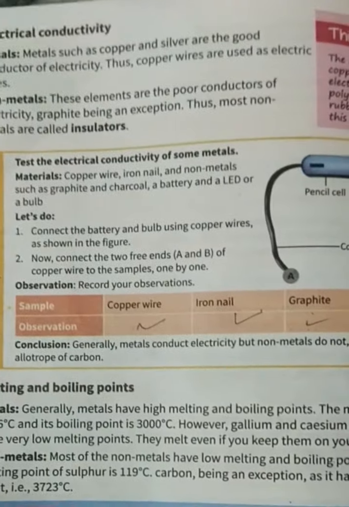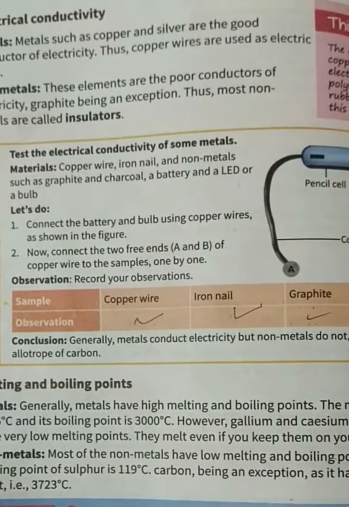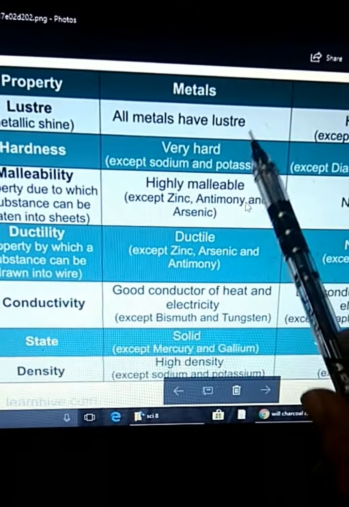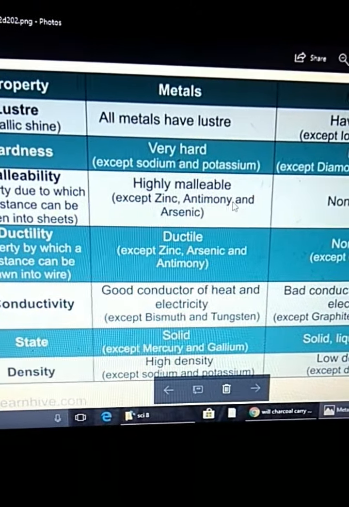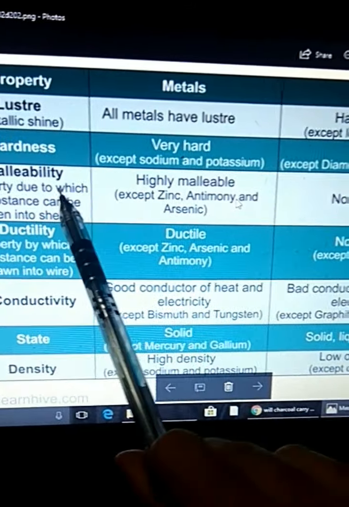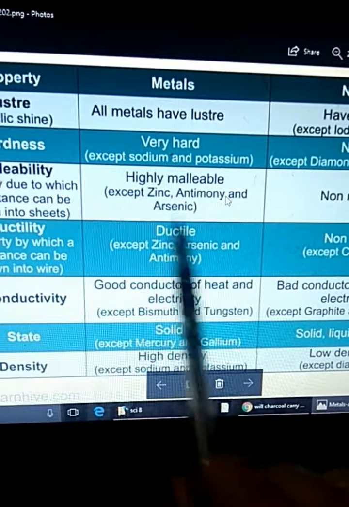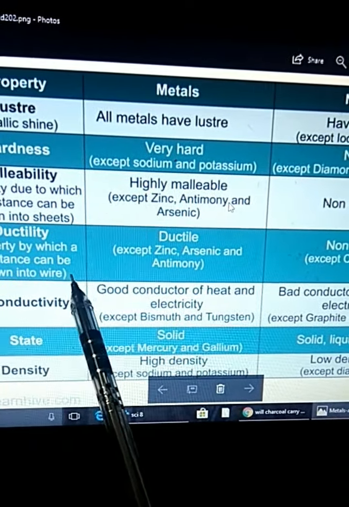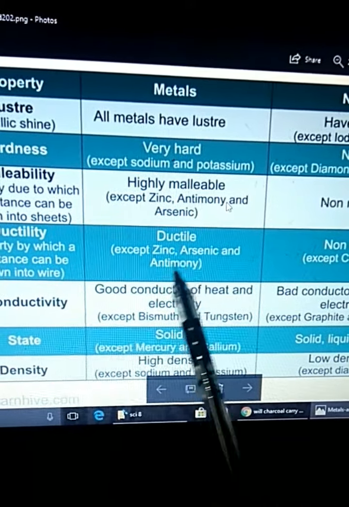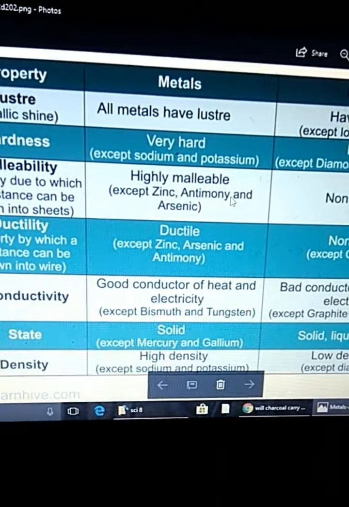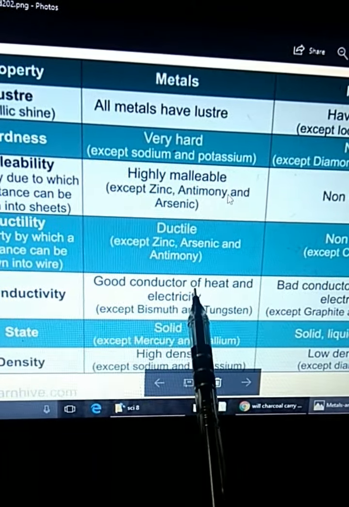Now we are going to see a summary of metals and non-metals and their physical properties. Luster: all metals have luster, non-metals have no luster, no shining. Hardness: very hard, and not hard. Malleability: highly malleable, they can be beaten into sheets, and non-malleable. Ductility: can be drawn into wires, ductile. Here are some exceptions. Non-ductile except carbon fiber. Conductivity: they are good conductors of heat.